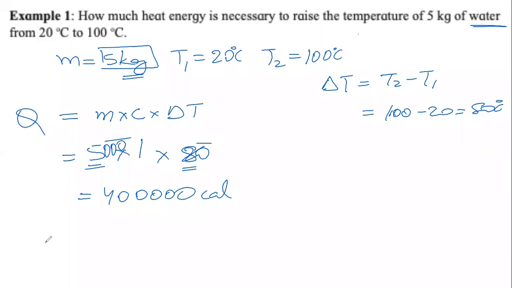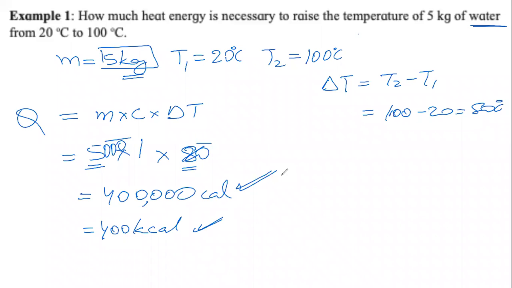Calories. But then you will look and say, sir, this is not the answer. Of course, it's the same answer. 400,000 calories. That means 400 kilocalories. Now you get the answer.